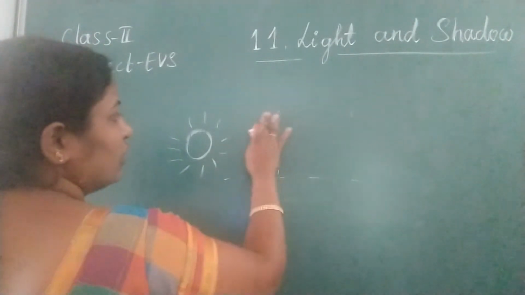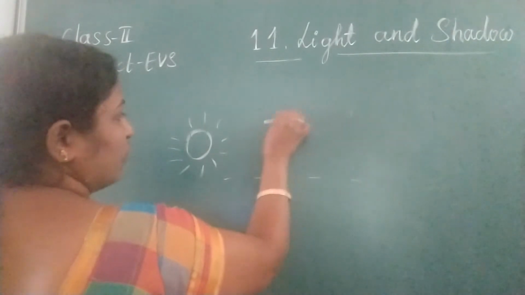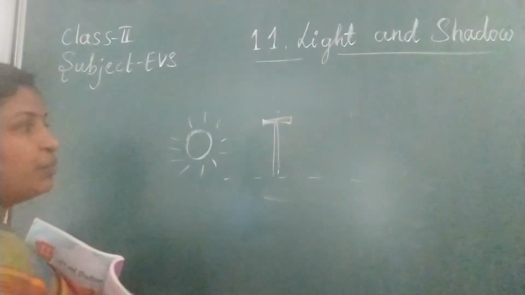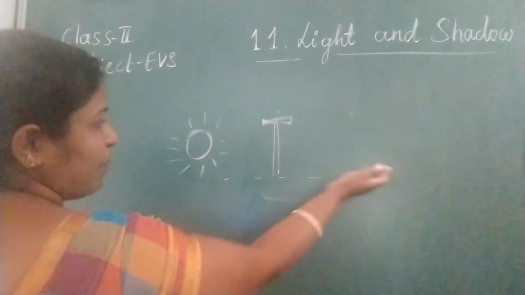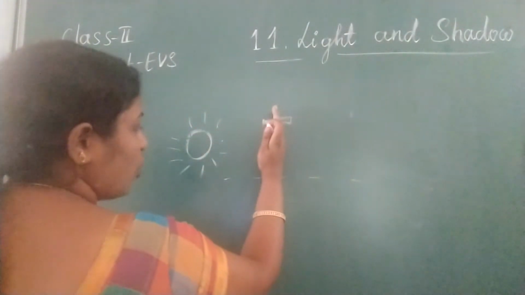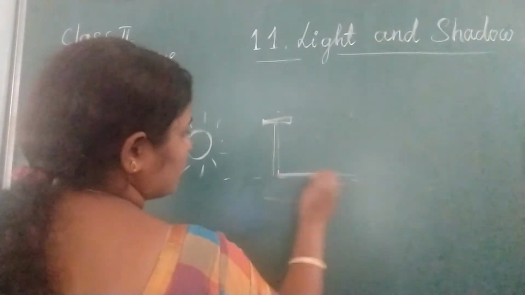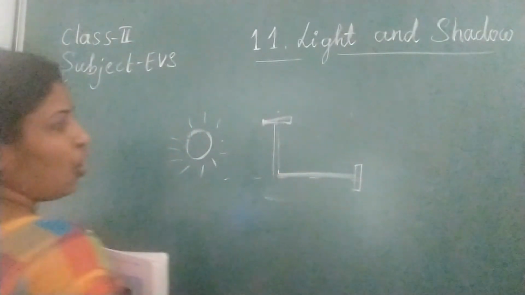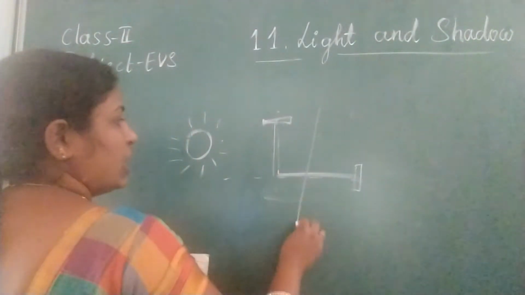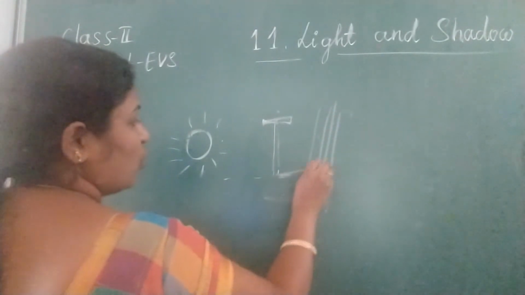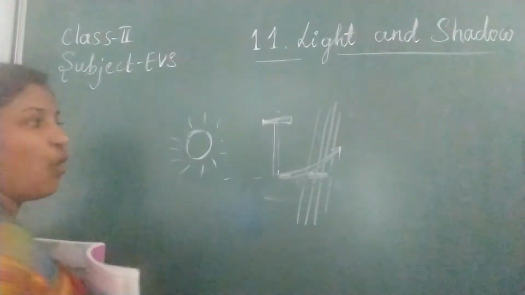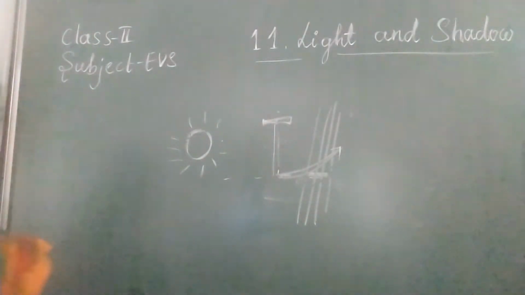Okay, one pillar, one electrical pillar. So this is the light source. It is the light path. Opposite there is an object, so it will get a shadow on the ground. Suppose here is one wall or any material, so the shadow will be falling on the wall. This is known as a shadow.